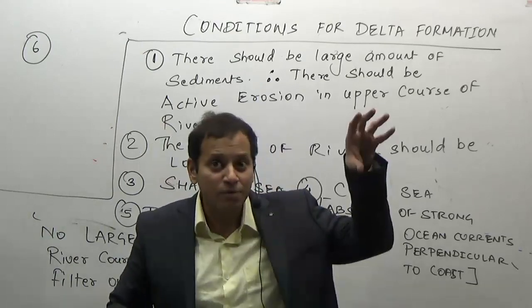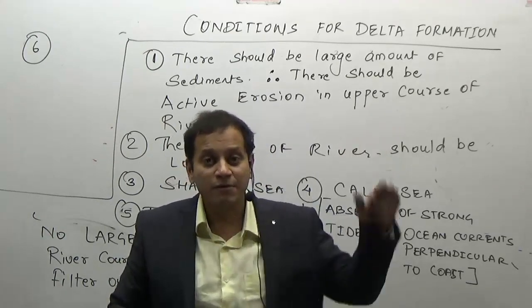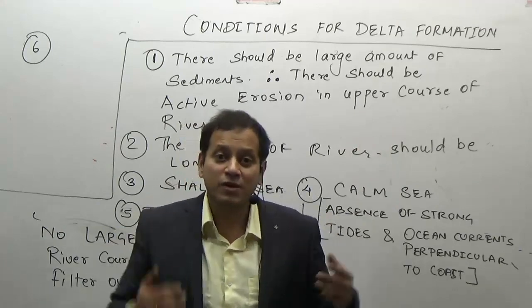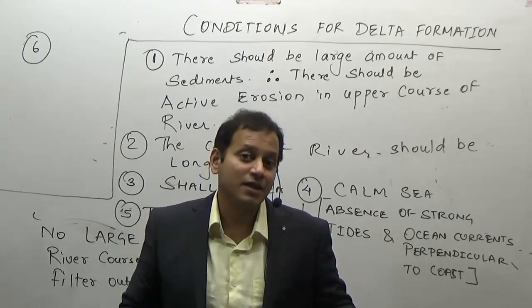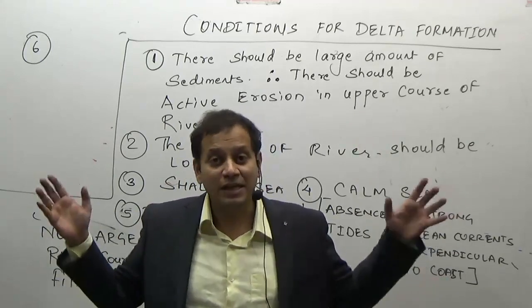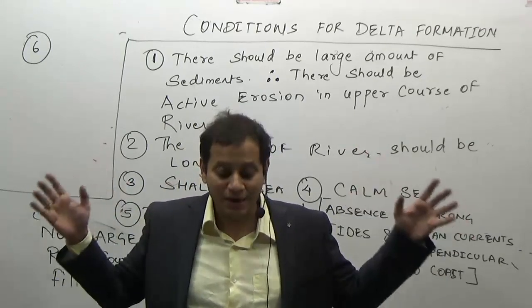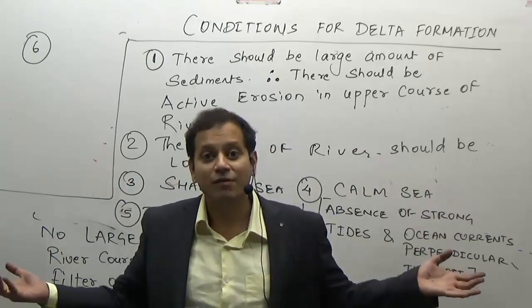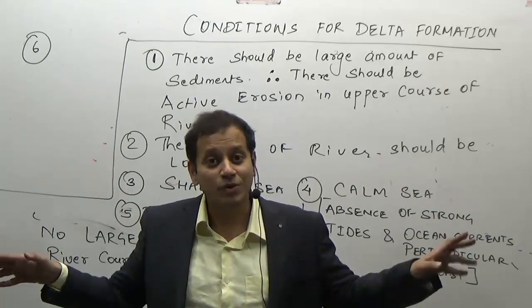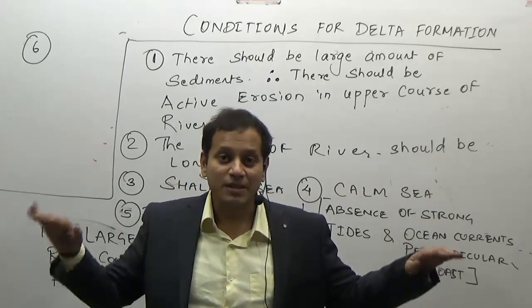There should not be submergence or uplifting or emergence of a coastline. If unstable conditions are there, for example, it took maybe 300 years for the Ganga to make its delta, and tomorrow if the land is submerged, then the work is finished. Then there will be no large delta. So there should be stable conditions.